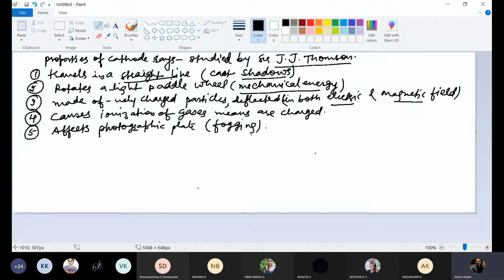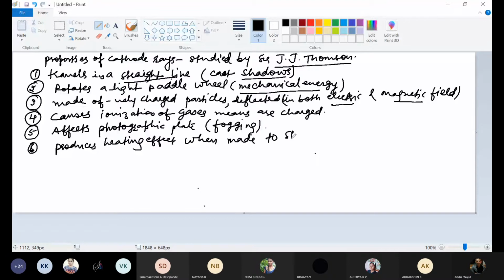These cathode rays produce a heating effect when made to strike a metal foil.